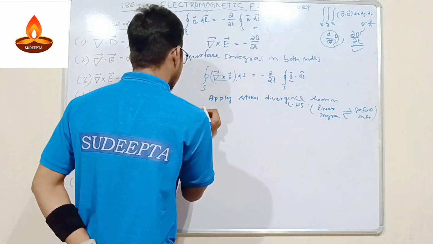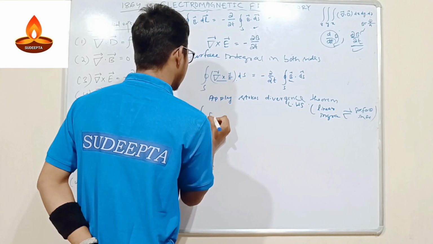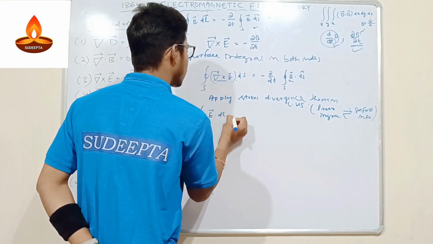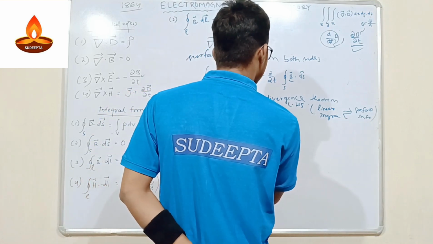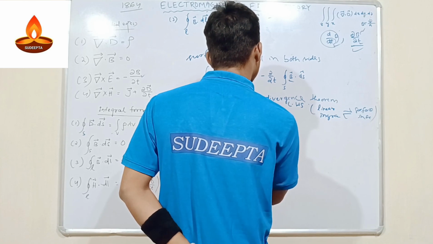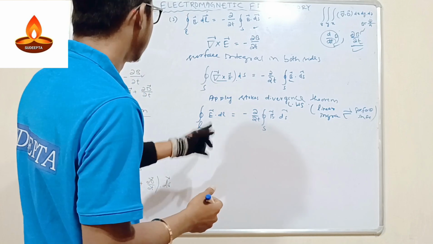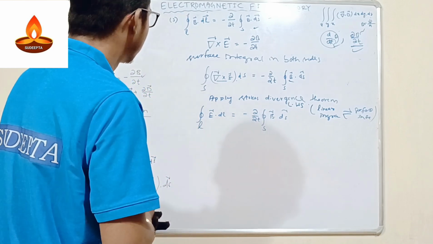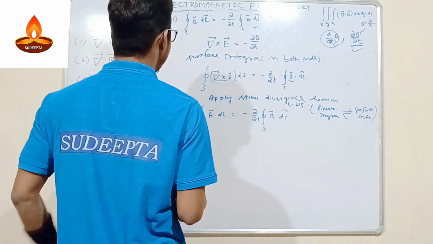So what will happen here? It will be the linear integral of E dot dl is equal to minus ∂ upon ∂t. The right hand side is already ready, so there is no need of any change. That's why here on the left hand side it is E dot dl, okay, E dot dl, or we can say it as B dot dl as well.